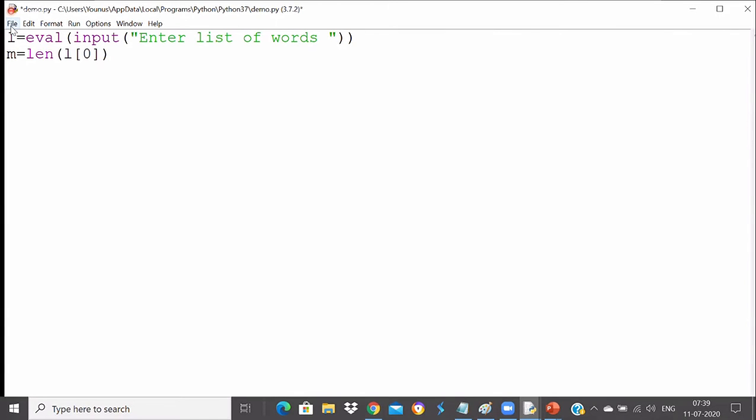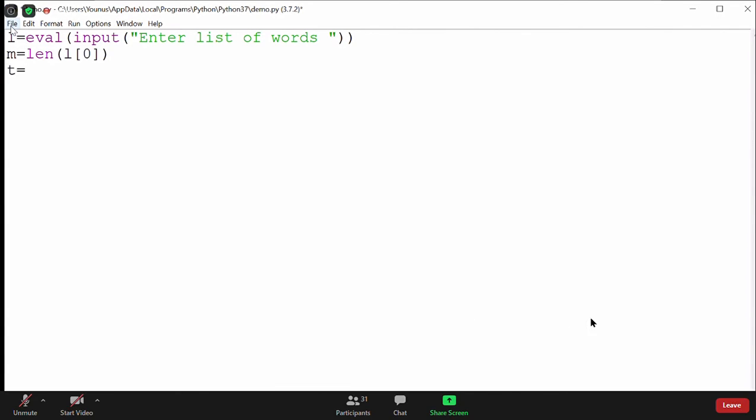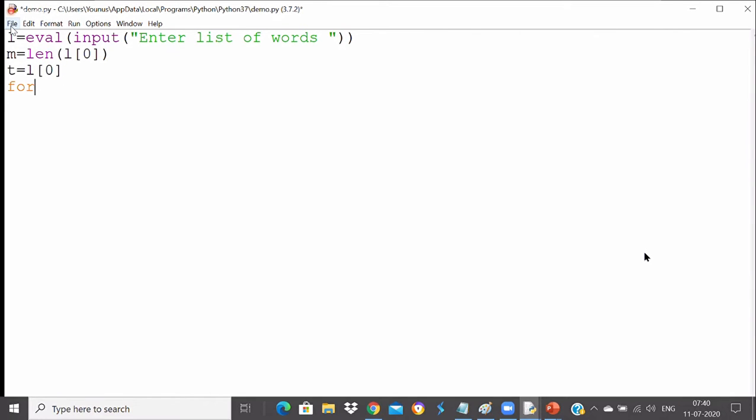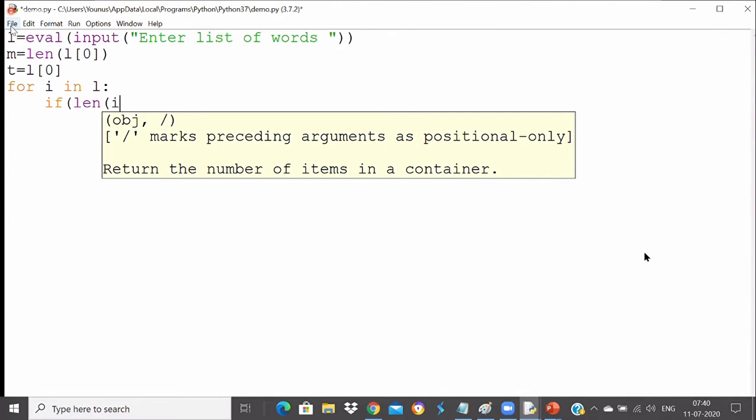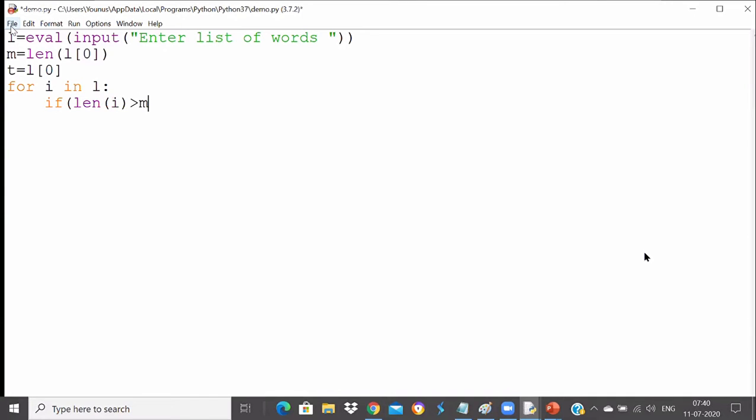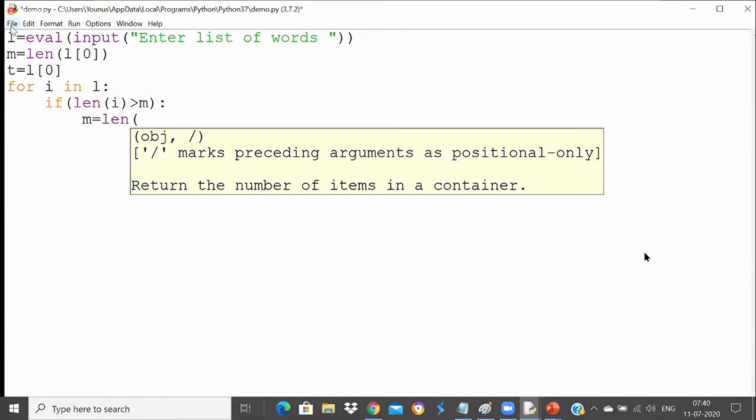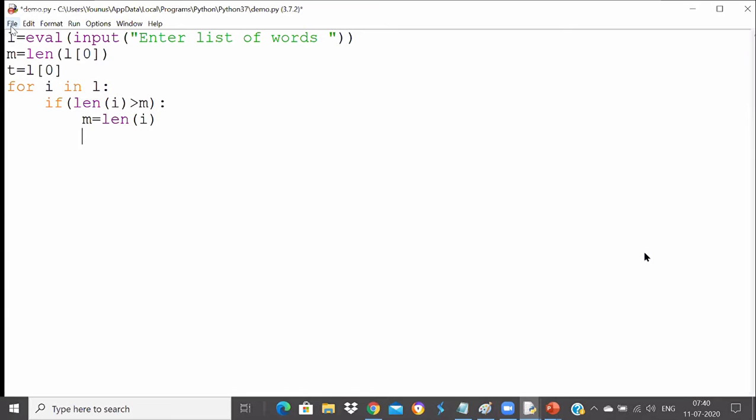We store the length, and we take one temporary variable T where we store the first element. I'll take a for loop for every i value in that list. I'll copy the elements one by one from the list, and check if the length of i, any element, is greater than that maximum value. If it is greater, I will store the length of i in the maximum. Anyhow, I'm not printing the maximum, which is perfectly fine. What is important here is T. I will store that ith element in T.